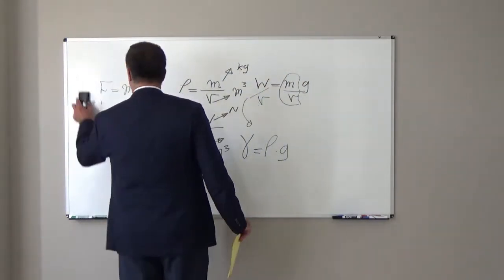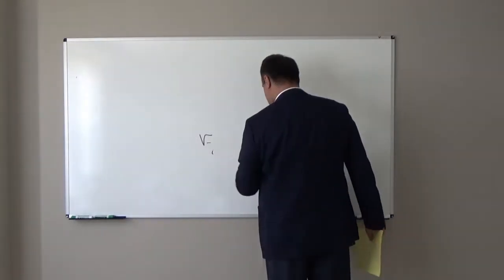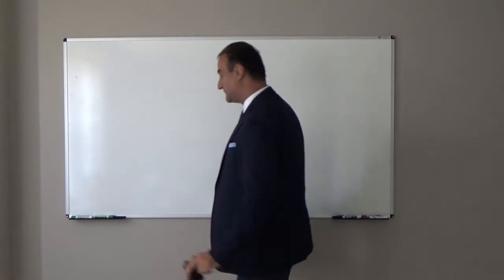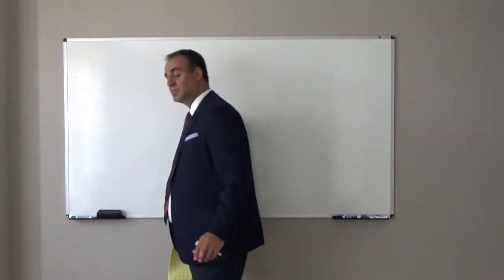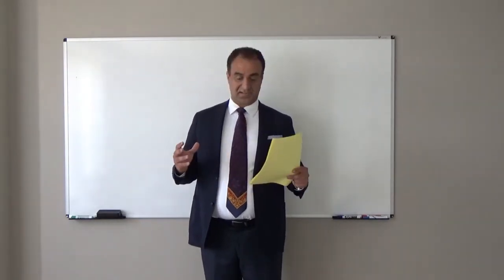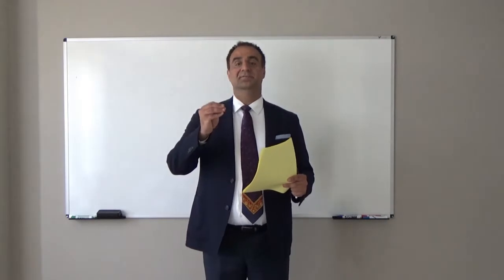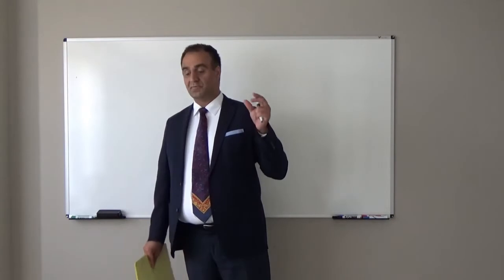Next, I review equilibrium. What is equilibrium? Once we talk about equilibrium, first we should know what kind of object we are talking about: a particle or a rigid body. As I mentioned before, a particle means no size. It is very small. We neglect the size. We call it a particle.